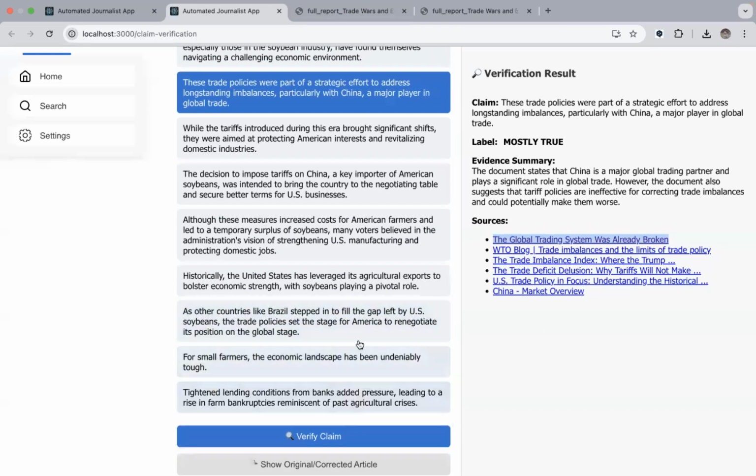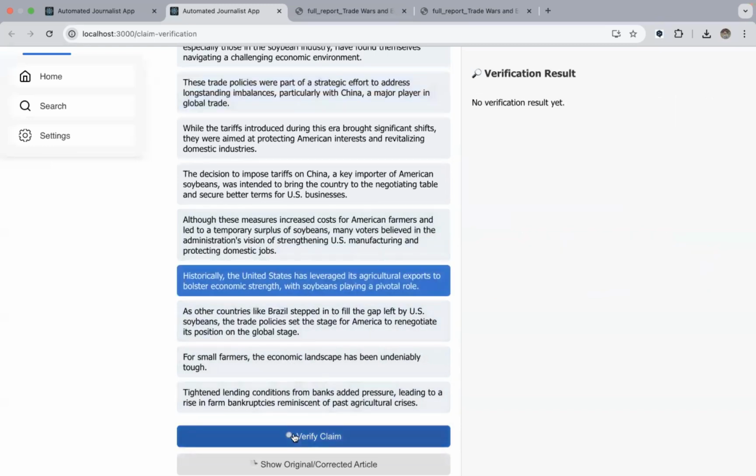And then, let's go for another claim. Let's verify this claim, and let's see what comes as a result.